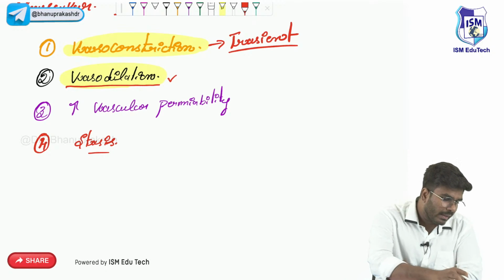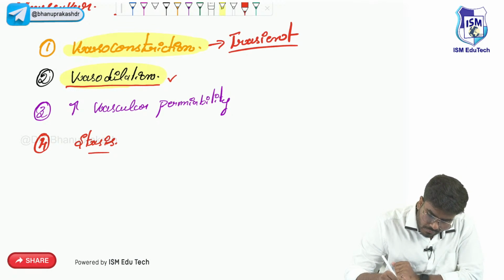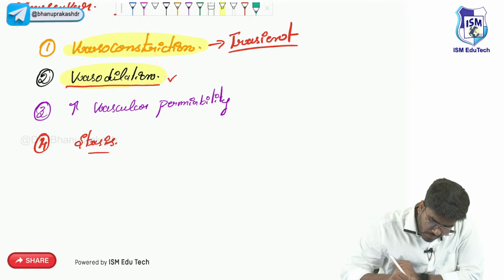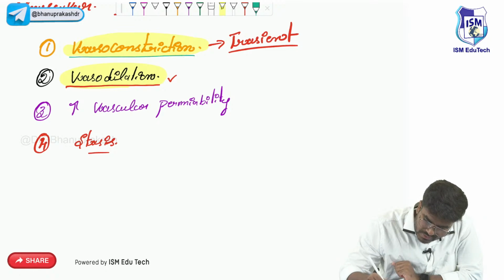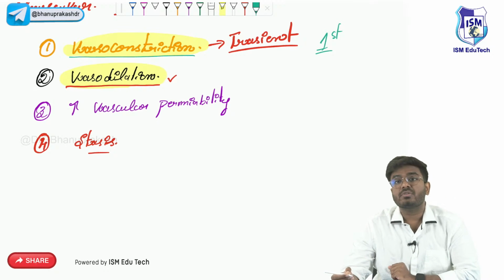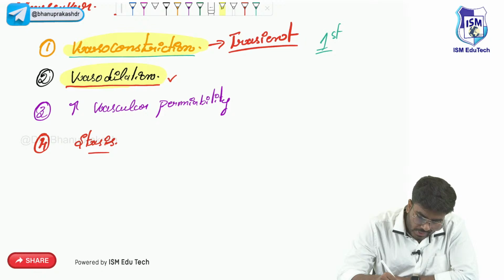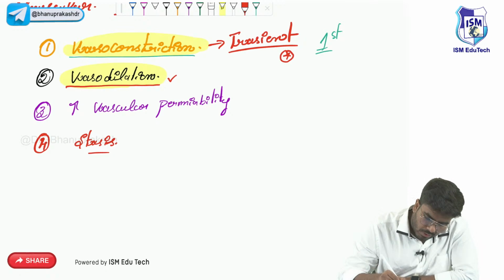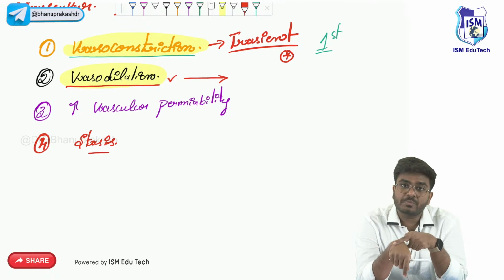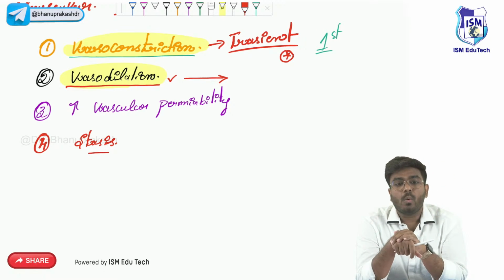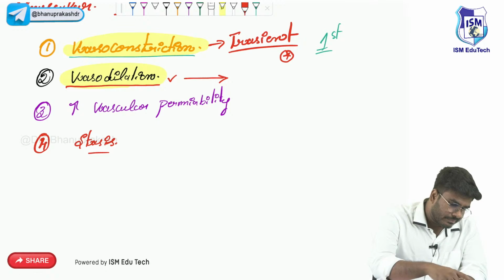Now my question for you is, in your exam they will ask you, what is the first vascular event? The first vascular event is vasoconstriction. Is vasoconstriction going to be prolonged and sustained? No, vasoconstriction is not prolonged, it's a transient response. Now comes the question, vasodilation. Blood vessels are getting dilated in this particular area. Why is this getting dilated?